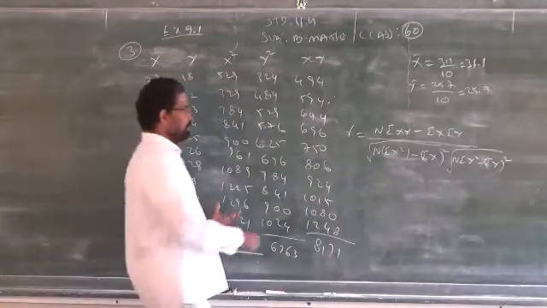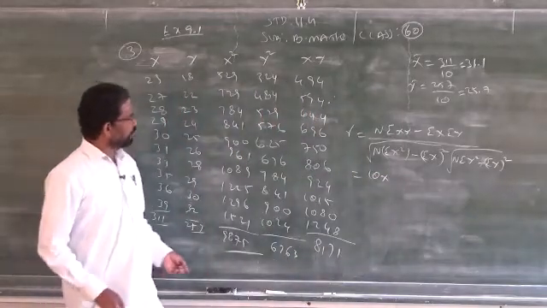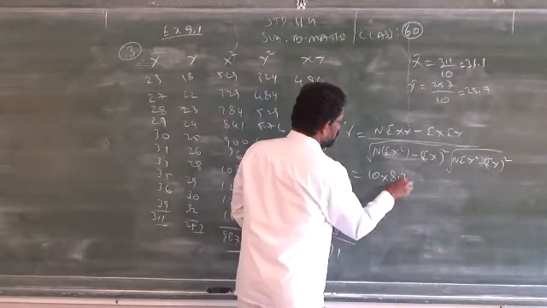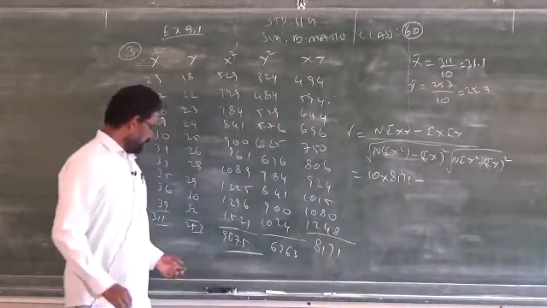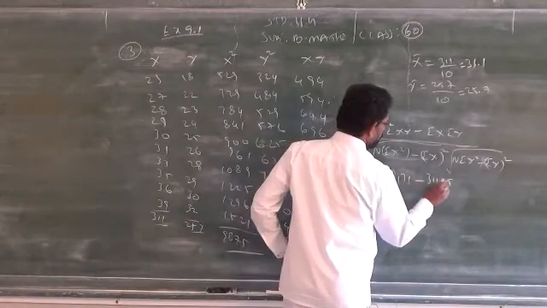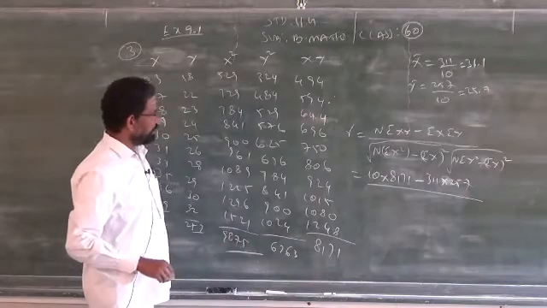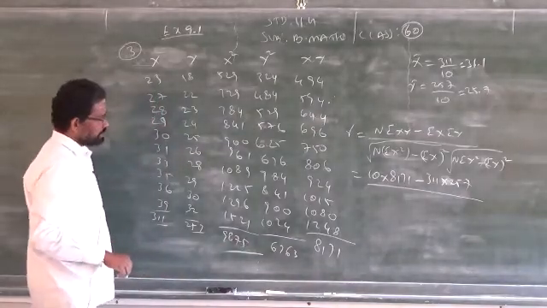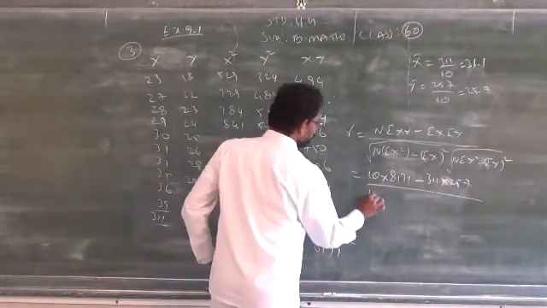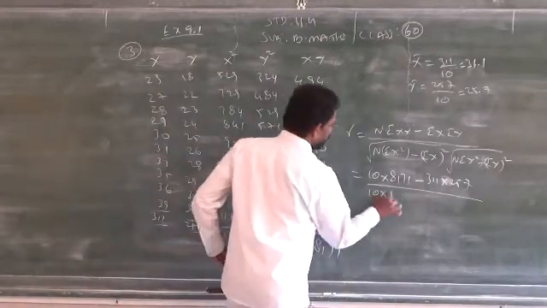Clear? So just you have to substitute n is equal to 10. 10 into summation xy, 8171, minus summation x into summation y, 311 into 257. Then the denominator: n into summation x square, that is 10 into, what is your x square answer? 9875.